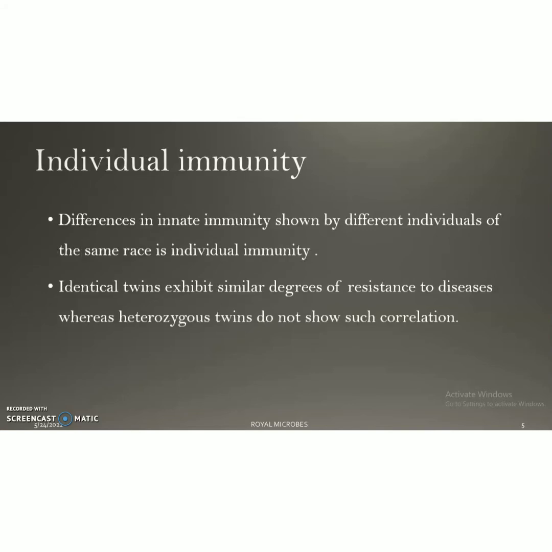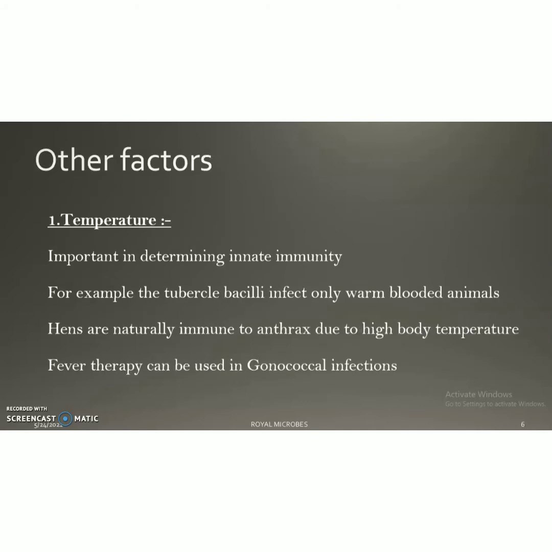Next is individual immunity. That is, differences in innate immunity shown by different individuals of the same race is known as individual immunity. This can be noted mainly in twins, that is, in the case of identical twins and non-identical twins. Identical twins exhibit similar degree of resistance to diseases, whereas heterozygous twins do not show such correlations.